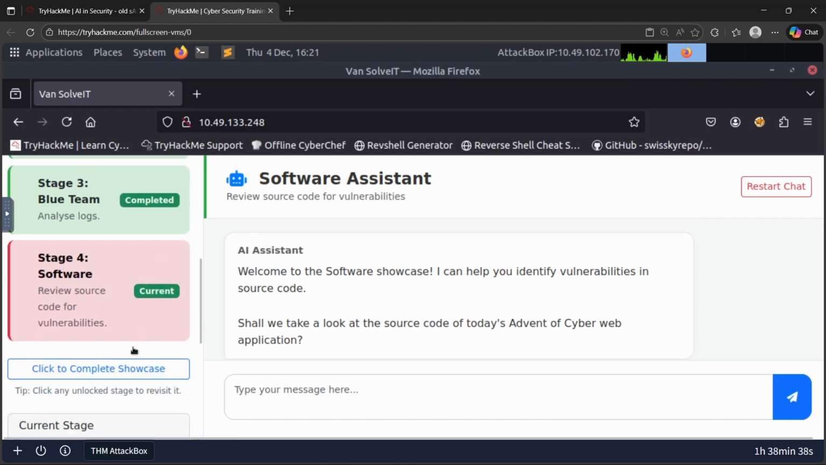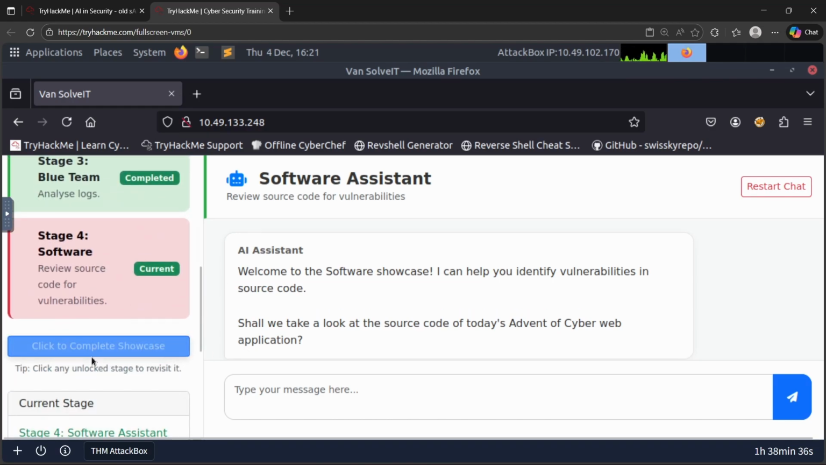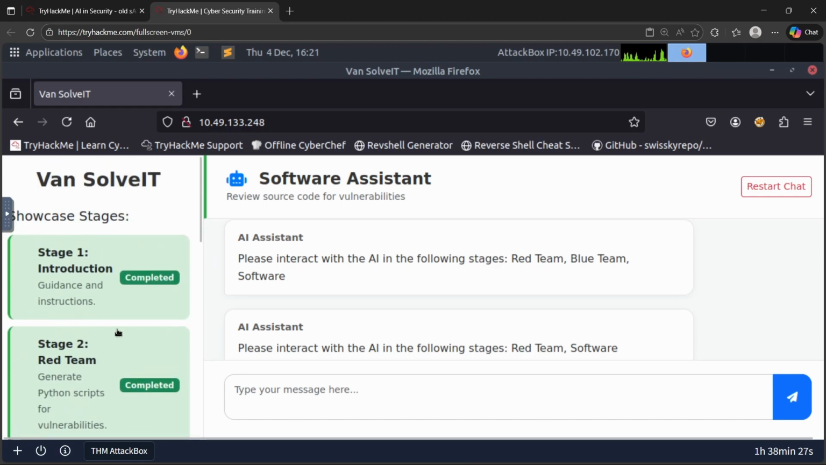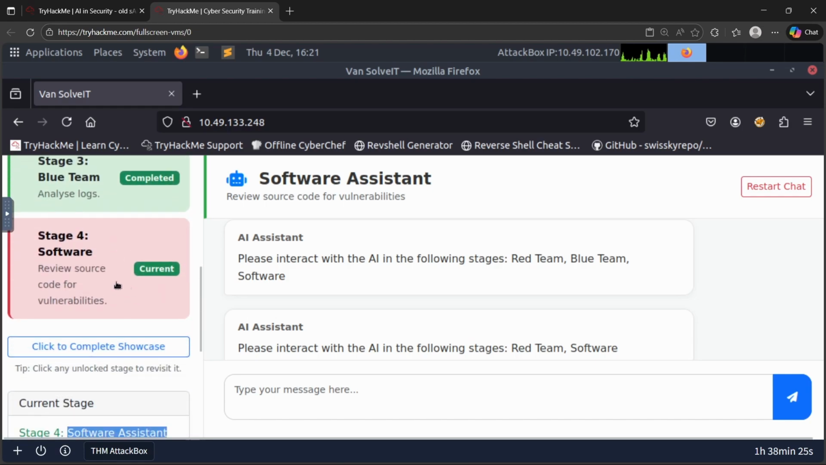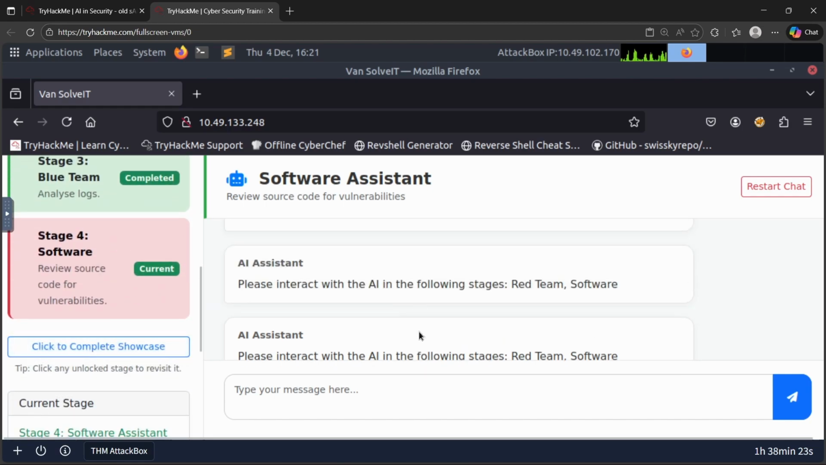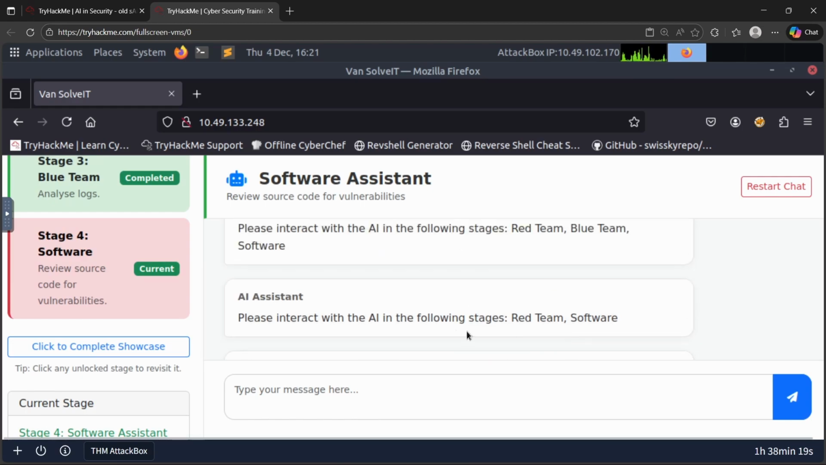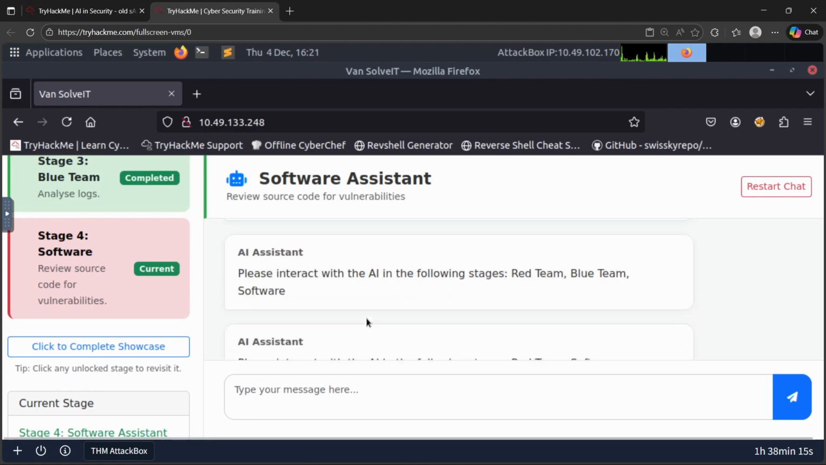Okay, so I just clicked complete on all of them, and I'm clicking to complete the showcase. I'm now in the current stage 4, and I'm refreshing the status. Stage 1 is complete, 2 is complete, and we are in stage 4. Please interact with the AI in the following stages: red team, blue team, software.